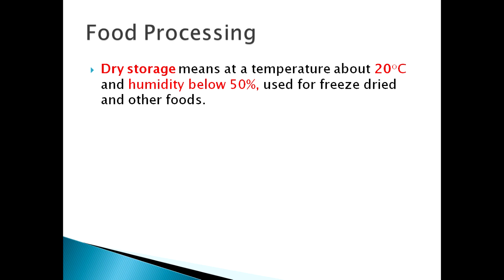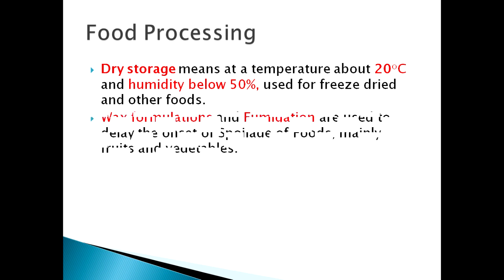In this point, the dry storage should have an ideal humidity below 50%, between 30 to 35, or it could be between 30 to 40, and the temperature should be about 20 to 25 degrees Celsius. It is used mostly for food products like dry fruit products or freeze dried products, like freeze dried green chili or red chili. As you know, these products should be maintained at a very low optimum temperature, and the moisture should be very low, below 2%. That is the reason for dry storage.